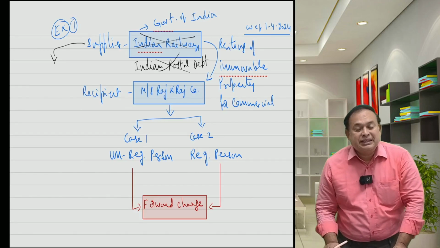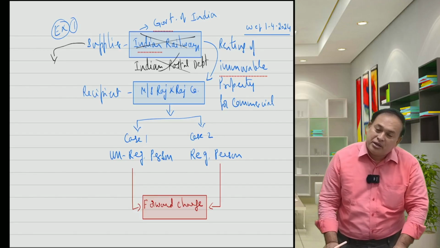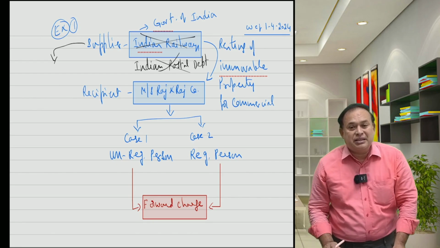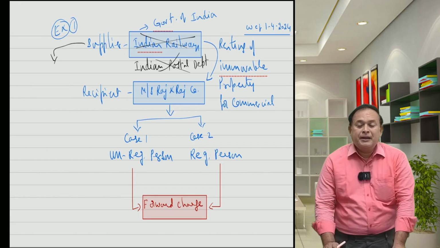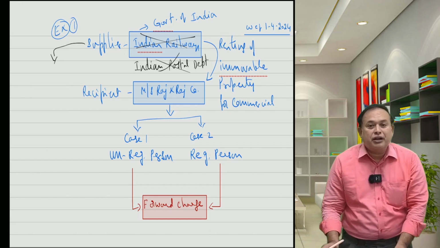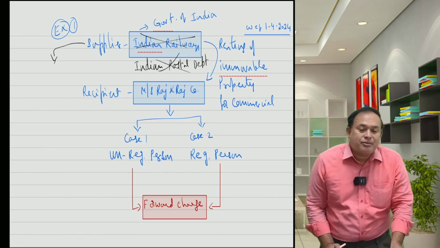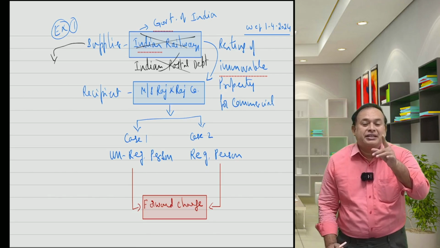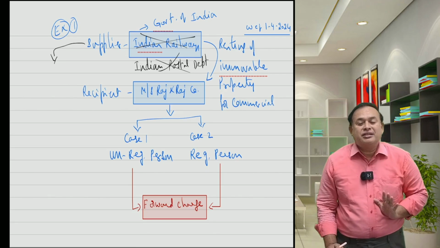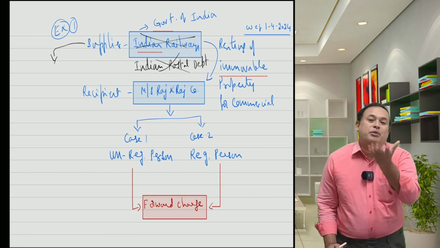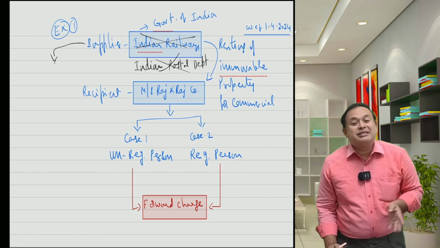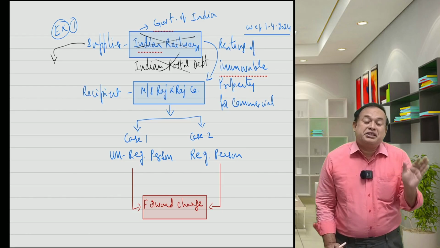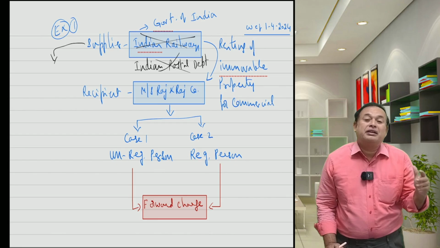It is owned by GST department, Government of India, or state government, as the case may be, state SGST. And 1 floor only they let out for commercial purposes, sir. In that case, if the recipient is a registered person, RCM applies. If the recipient is an unregistered person, then only GST department, being a supplier, is liable to pay GST under forward charge.